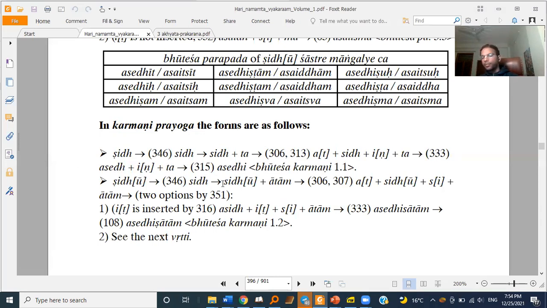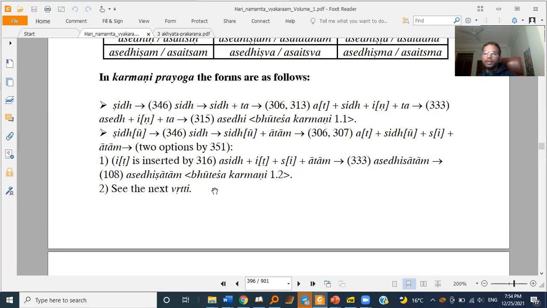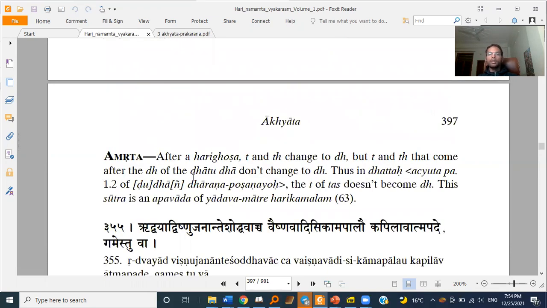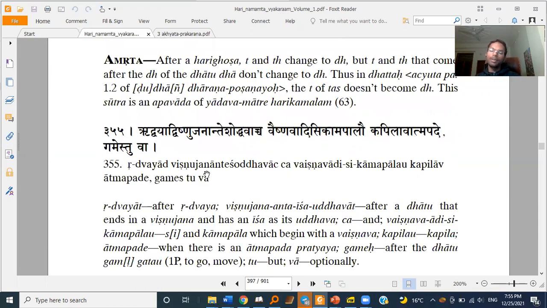And same here, it is optionally applied wherever it has to be applied. So Shidho Yukta Ta Atam. So when it is applied, we get it. C was there, Lagudvasya Govinda, and Asedhi Shatam. And when it is not applied, okay, then this apparently long looking sutra is there. All these sutras are very important and very foundational even.